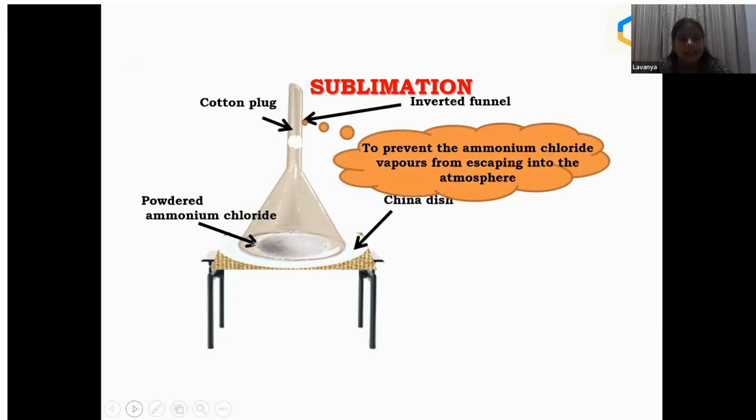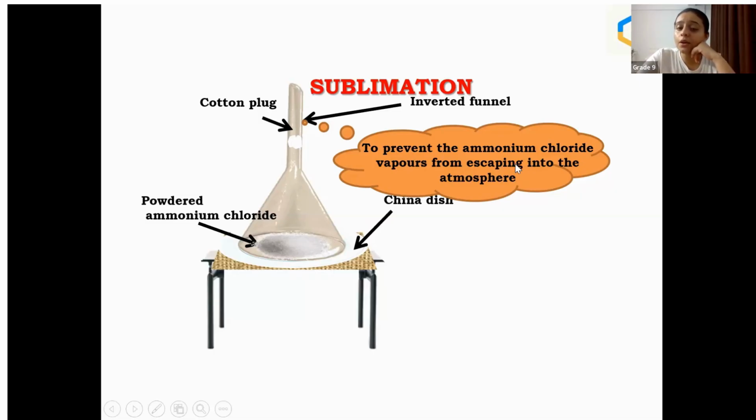Ma'am, I have done this activity in the classroom. Okay, so what was your observation, Lavanya? What would happen after? Ma'am, there will be some gas present inside the funnel. Okay, does the gas have any scent or fragrance, any odor? Ma'am, I don't remember, because this activity was done at the start of the class. Okay, yes, she is absolutely correct. They are going to form gases, converting from solid to gas. So why is this cotton plug here?